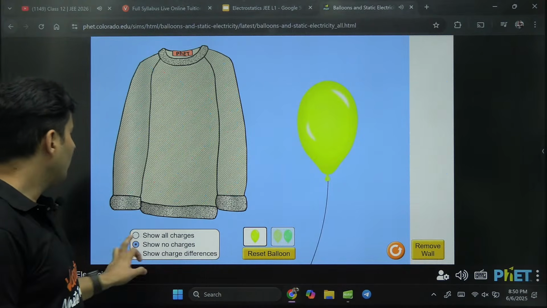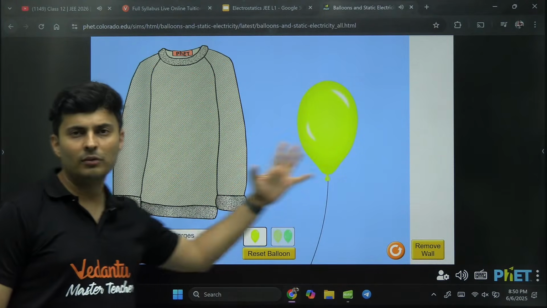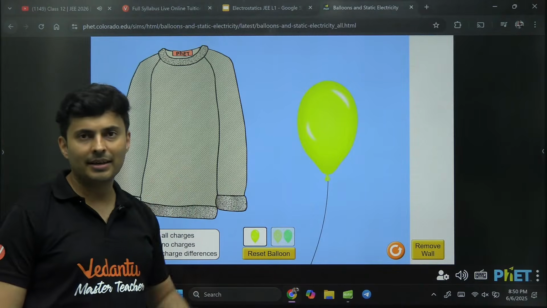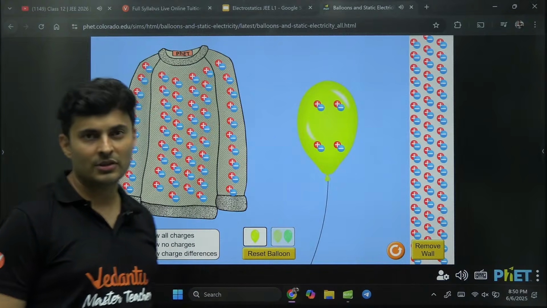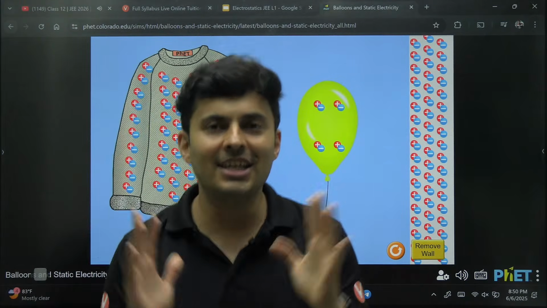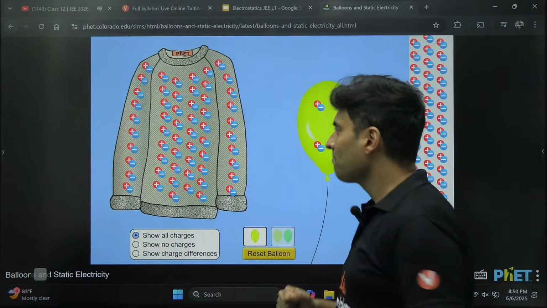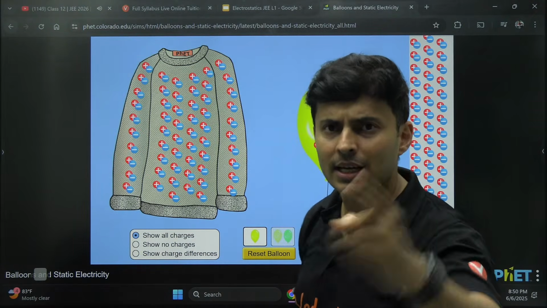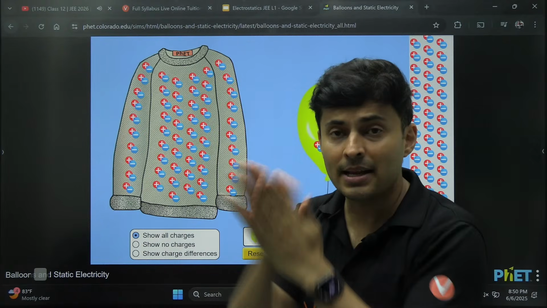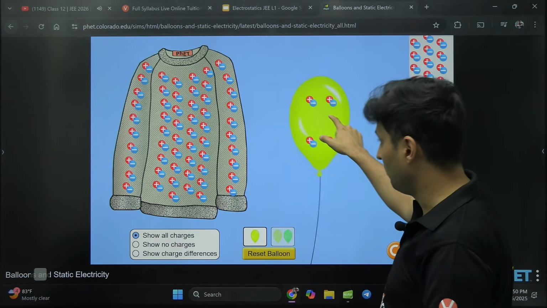Now ideally all of them have no charges. They are all electrically neutral. That means they have equal amounts of positives and negatives. Is that right? Let's go back to our first method of charging. What was that? Rubbing. Yes. So let's rub.